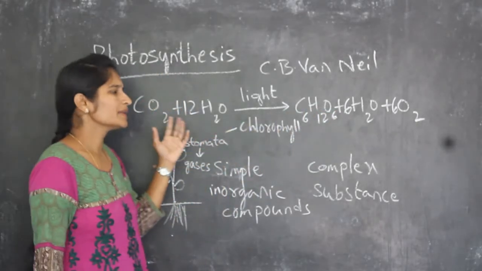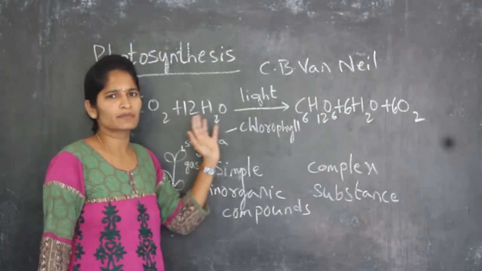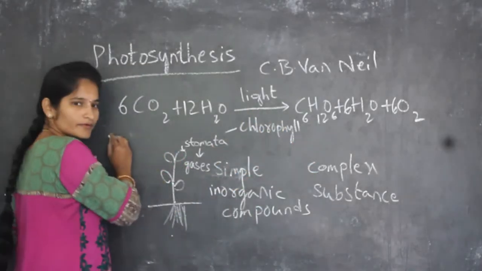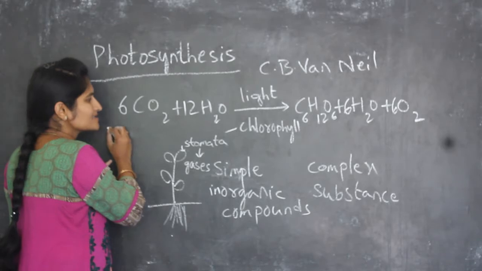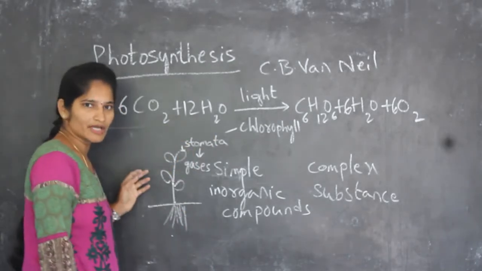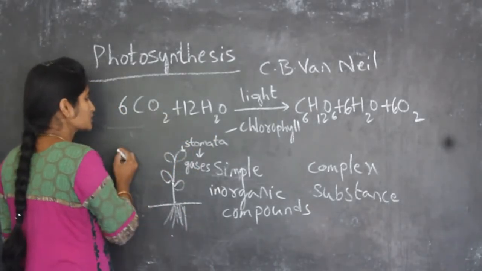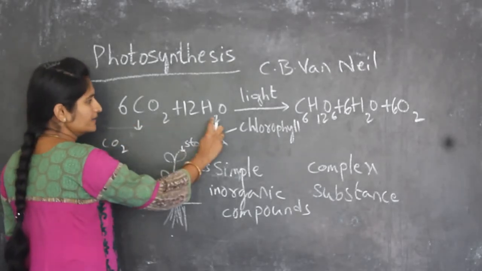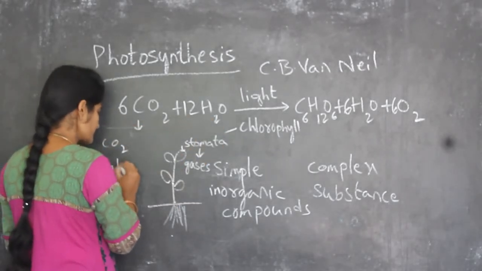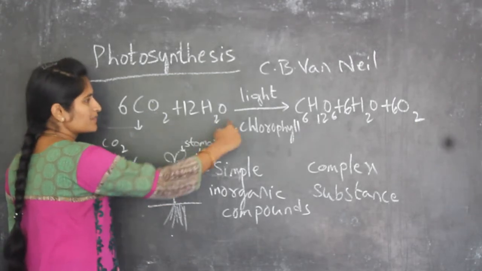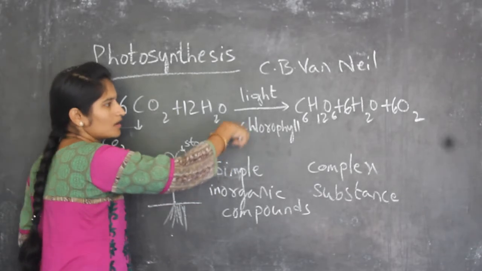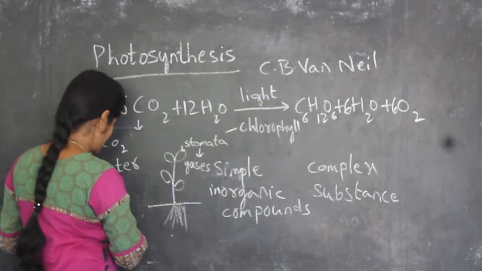But it is a very big chemical reaction. Several intermediary steps will be formed in this. So what is the photosynthesis reaction? This equation is very important for your exams. So 6CO2, that means plants are using carbon dioxide and water. Is it clear? In presence of sunlight and chlorophyll they are producing what?